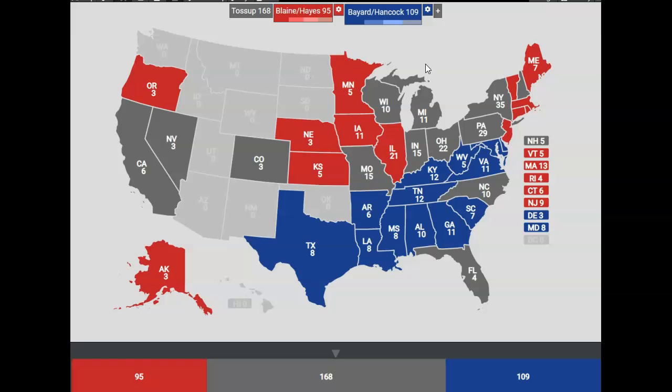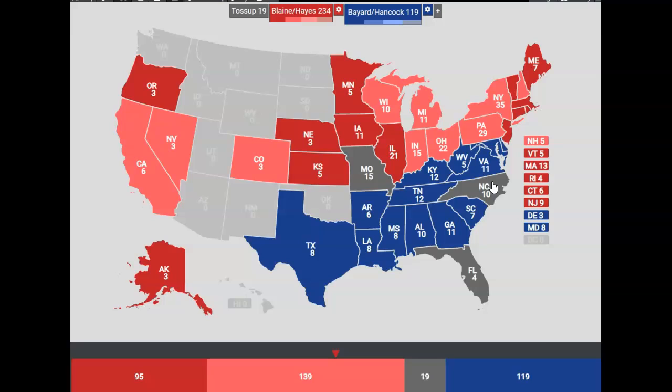Thomas Bayard has 109 electoral votes to Blaine's 95, so he's got an advantage. The likely red states, Colorado, Nevada, Alaska, those are, of course, likely red. With the Rust Belt would be likely red, along with New York and New Hampshire. Those would go likely red, which gives him the election, so he's won. Ohio and Indiana would also go likely red. So these states would all go likely red.